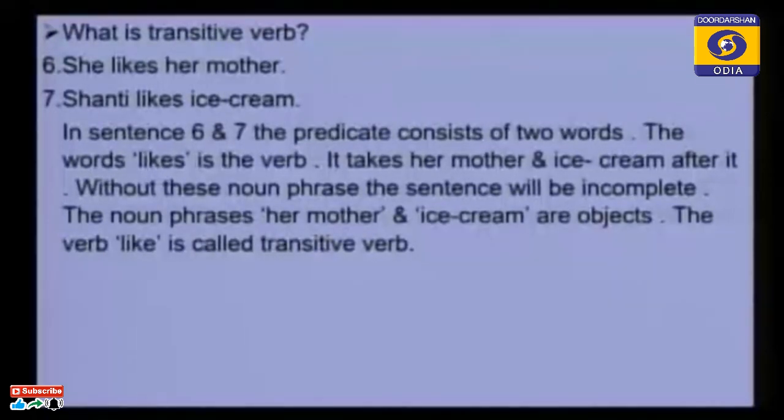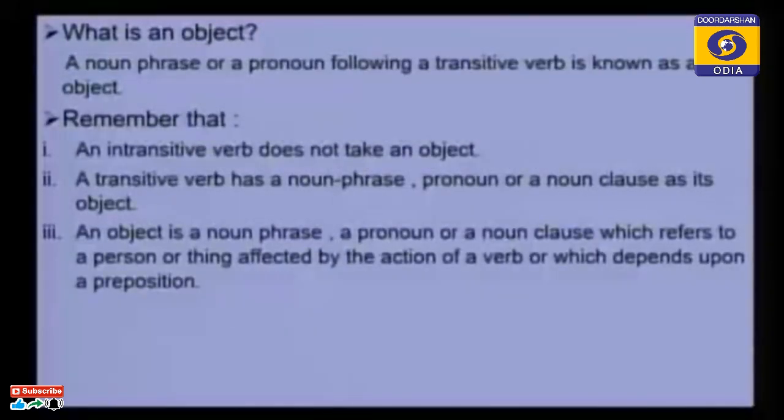called transitive verbs. Okay? So now the next question is, I have already told you that in the predicate part, we have verbs, objects, complements and adjuncts. Now, just as we discussed, there are 2 types of verbs, and one type of verbs is called intransitive verbs. The other type of verbs is called transitive verbs. Which verbs are called transitive verbs? The verbs which have objects. So let us go and discuss what an object is.